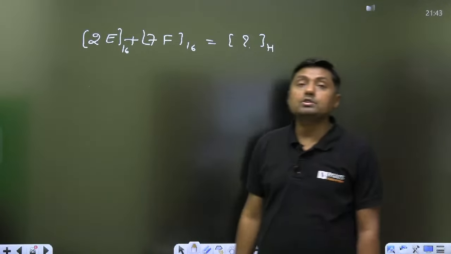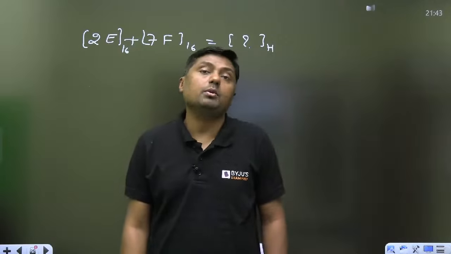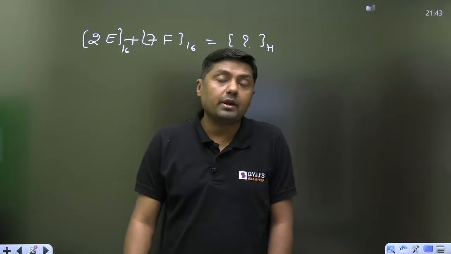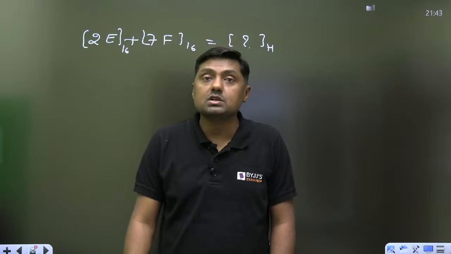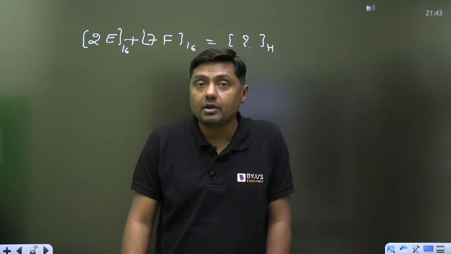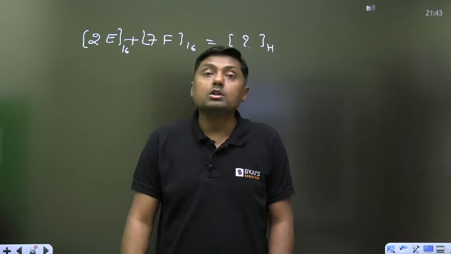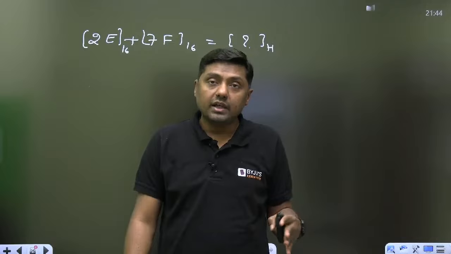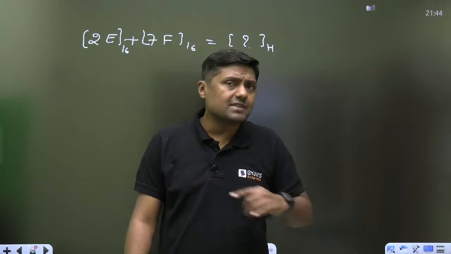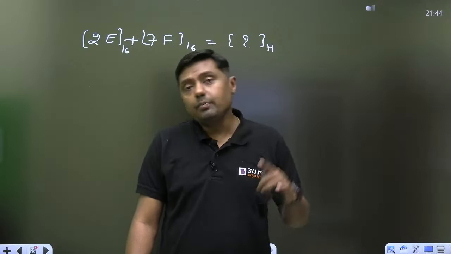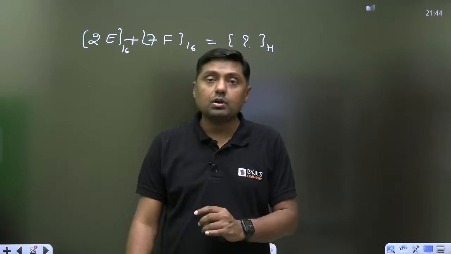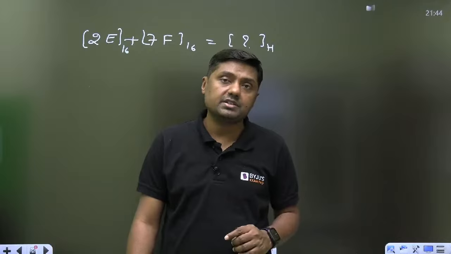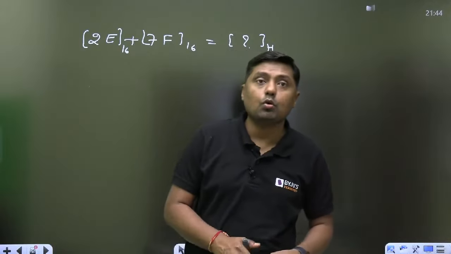I am going to discuss what ones complement and twos complement method, because once you get the idea about the ones complement, twos complement, then you can understand what is the addition, what is the subtraction by using the ones complement method, twos complement method, what is the meaning of the nines complement, what is the meaning of the tens complement, and how we use this in subtraction. After that you will understand sign magnitude representation, sign ones complement representation, sign twos complement representation, what is the condition for the overflow.